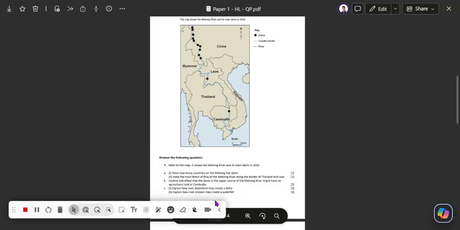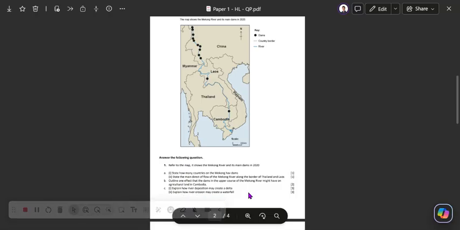Okay, part 2, explain how river erosion may create a waterfall. I thought it was a really easy question, but I very rarely gave 4 marks for it. So what we want there is, a waterfall will occur where there is a band of hard rock and soft rock underlying it.